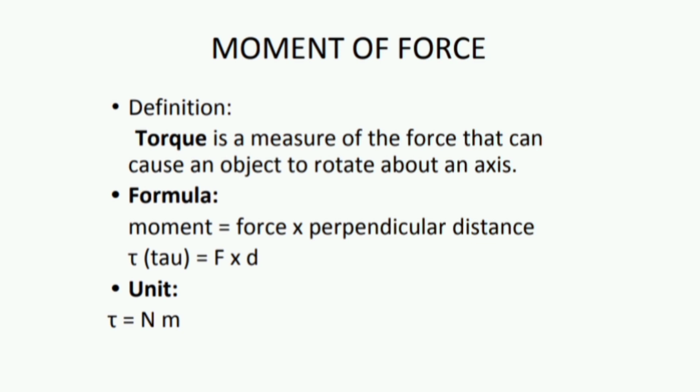The definition is that torque is a measure of the force that can cause an object to rotate about an axis. The formula is moment is equal to force multiplied by perpendicular distance. Now do not complicate yourself about what is meant by perpendicular distance and what is moment. Tau is equal to F multiplied by D, where F means force and D means distance.